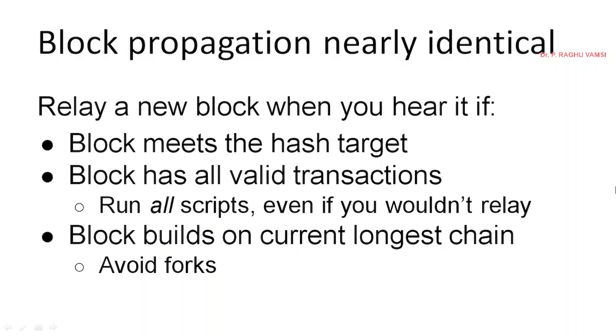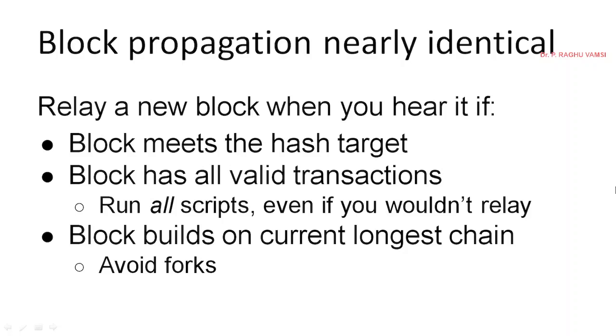Block propagation is nearly identical to transaction propagation. When you hear a new block, if the block meets the hash target, the block has all valid transactions, you run all scripts even if you won't relay, and the block builds on the current longest chain to avoid forks. What does current longest chain mean?